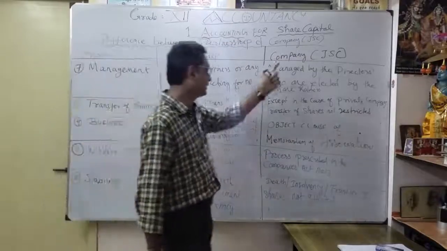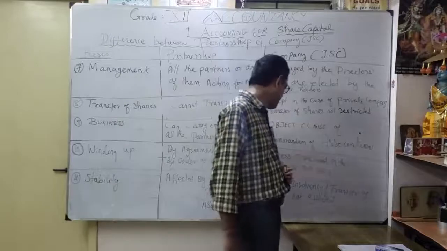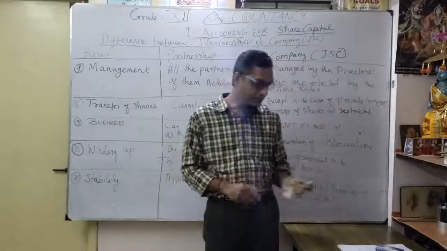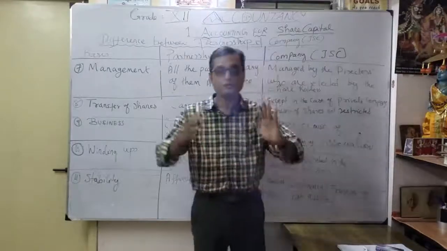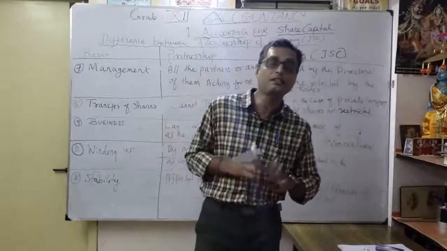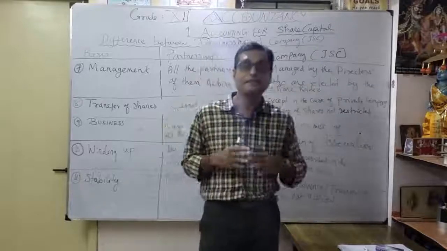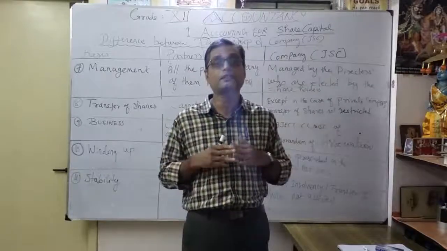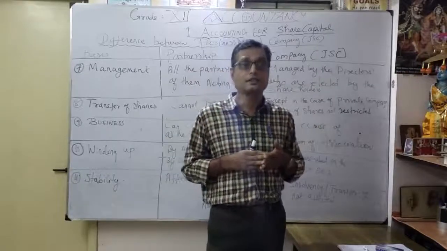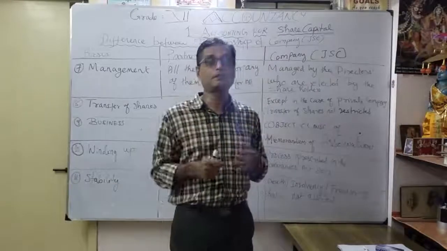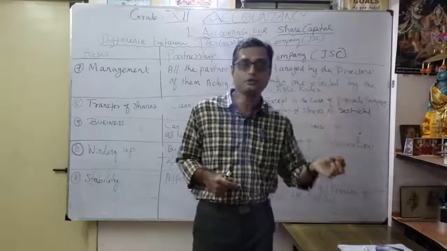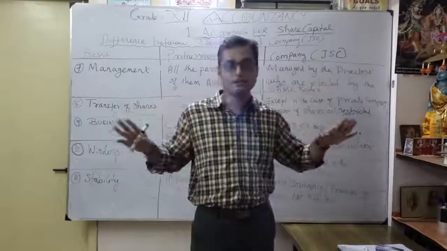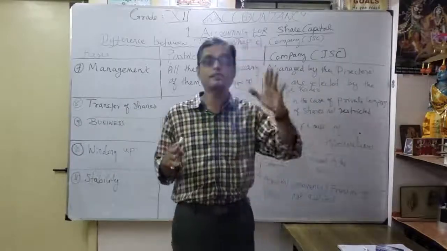But in a company, see, the process is prescribed in the Companies Act 2013. Here the very, very important thing: in the Companies Act 2013, suppose a business wants to wind up, they will appoint a liquidator. You will study this in detail when you go for BCom second year corporate accounts, where we will learn how to prepare the liquidator account. So who is the liquidator? The person appointed by the court to settle the assets and liabilities. That is called a liquidator. Correct.